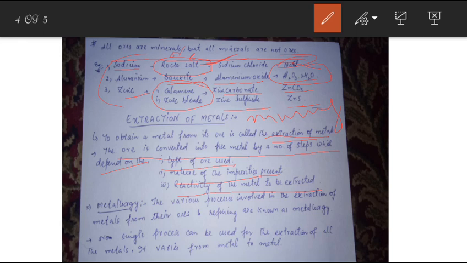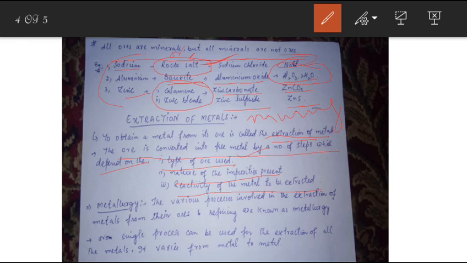If there is rock salt, we need a different process for it. If the ore is bauxite, we need a different kind of process for it. If the ore is calamine, we need a different kind of process for it. So this is the type of ore used. Nature of the impurities: impurities are present in the form of rocky materials, sand, earthy particles, limestone, and dead and decaying microorganisms. So we have to apply the type of process for removing the impurities that are present in it.